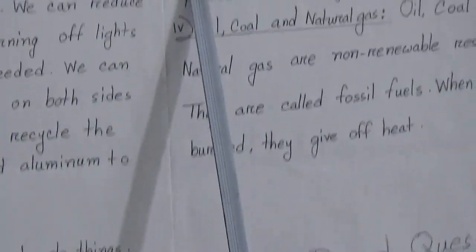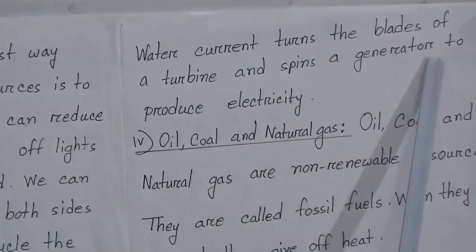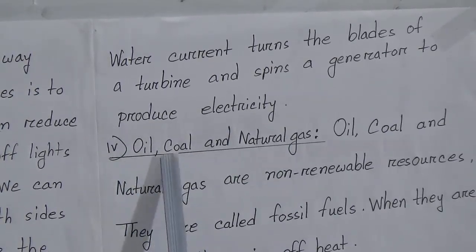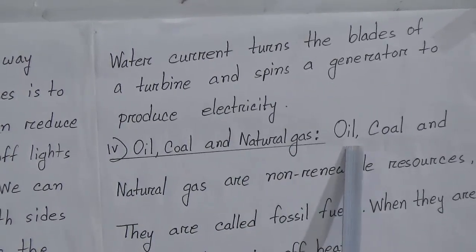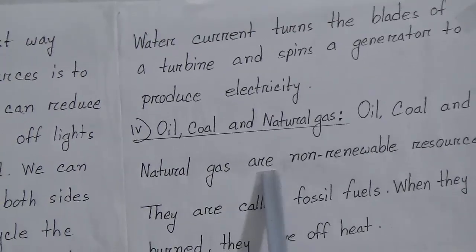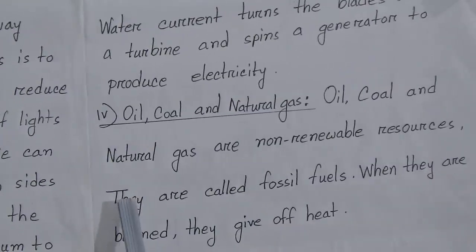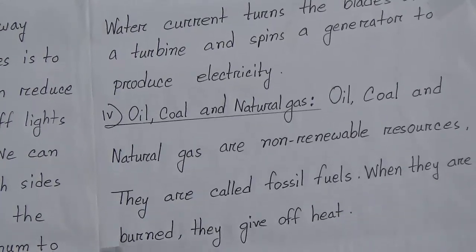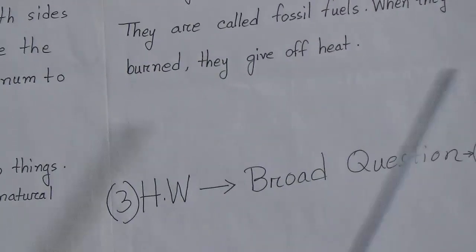Water current turns the blades of a turbine and spins a generator to produce electricity. Number 4 point is oil, coal and natural gas. Oil, coal and natural gas are non-renewable resources. They are called fossil fuels. When they are burned, they give off heat.